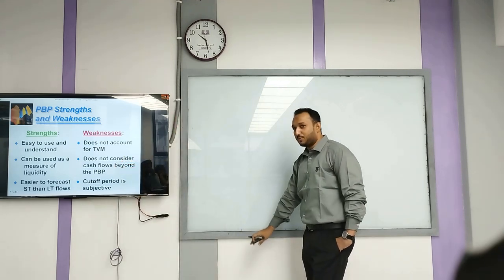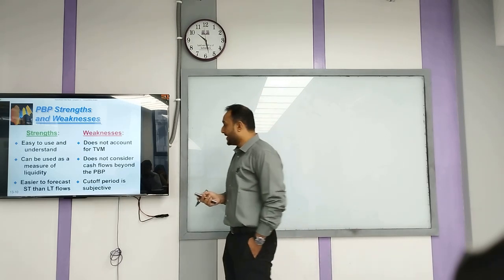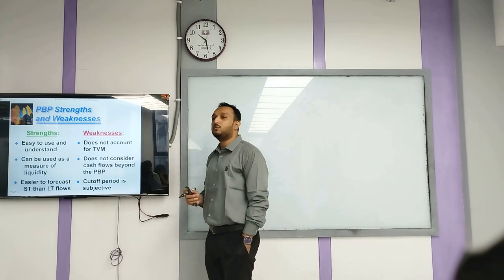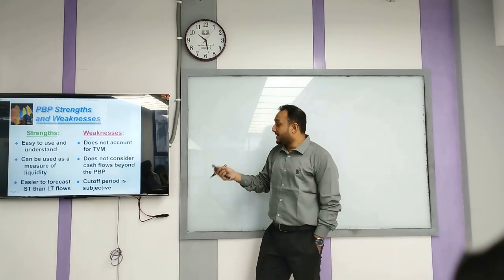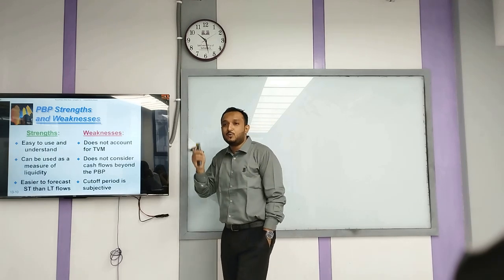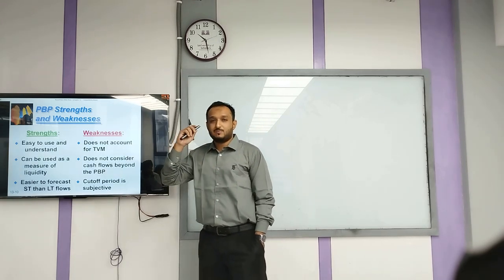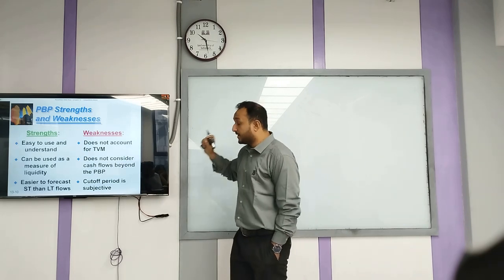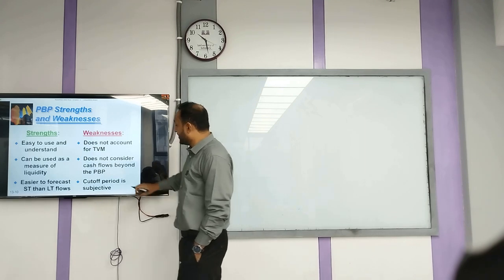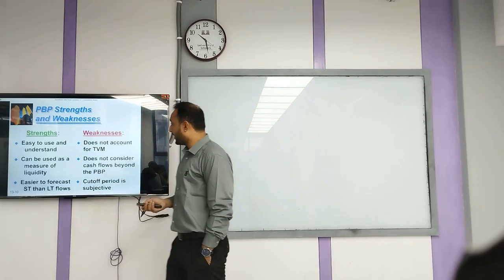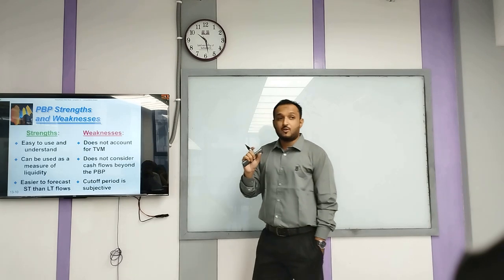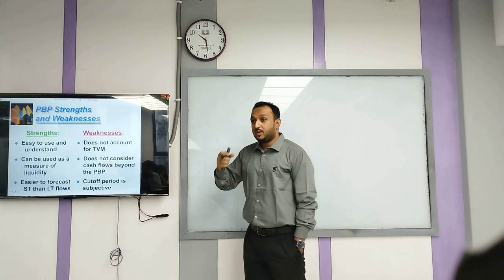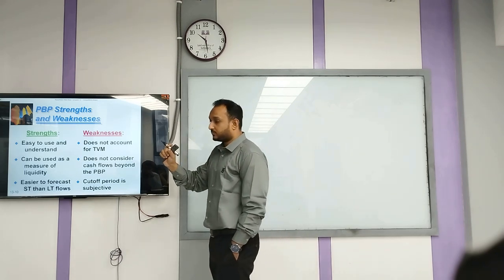ওই যে বললাম যে নিচের দিকে অনেক বড় ক্যাশ ইনফ্লো থাকে, it doesn't concern. ঠিক আছে? Cut-off period is subjective. এখানে 3.5 ইয়ার সিলেক্ট করছেন, 3 ইয়ার সিলেক্ট করছেন, how do you select this criteria of 3 years or 3.5 years? It's purely judgmental. তাই না? এটা টোটালি আপনার জাজমেন্টের উপরে ডিপেন্ড করে. So there is no concrete measure to identify this. But আমরা always quantitative model follow করি. যাই আমরা ডিসাইড করব না, it has to be on a quantitative model basis, right?